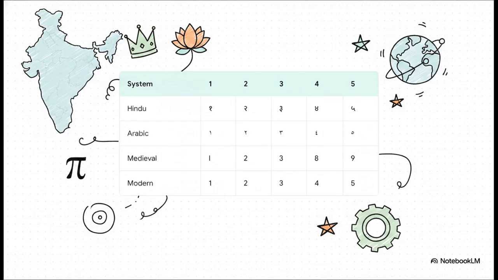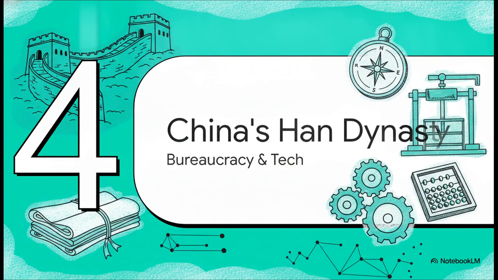Indian mathematicians during this era literally invented the modern numerals you see evolving right here, along with the concept of 0, pi, and the decimal system, stuff that absolutely powers our modern world today. Oh, and on top of that, their astronomers were actually the first to discover that the Earth was round. How cool is that?